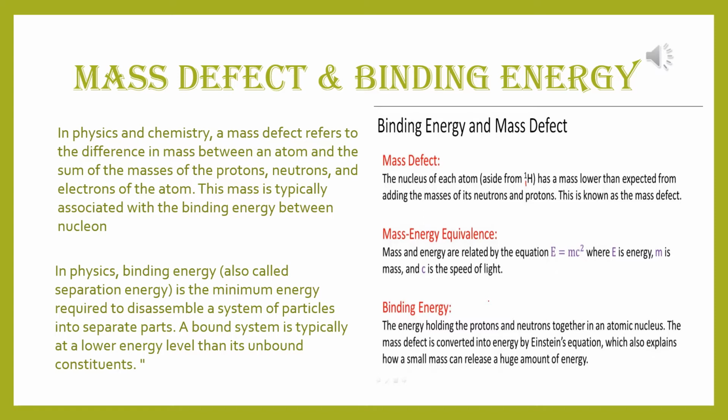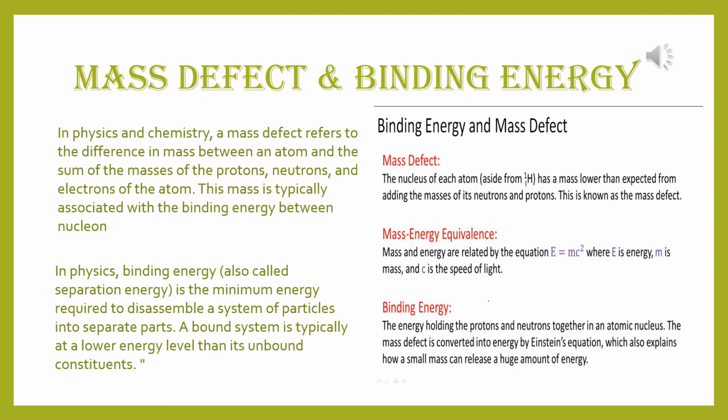First, here I have given another definition of mass defect. The nucleus of each atom, aside from H1, that is the isotope of hydrogen named protium, has a mass lower than expected from adding the masses of its neutrons and protons. This is known as the mass defect.